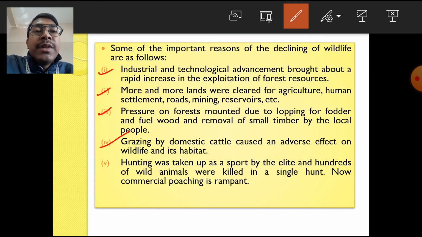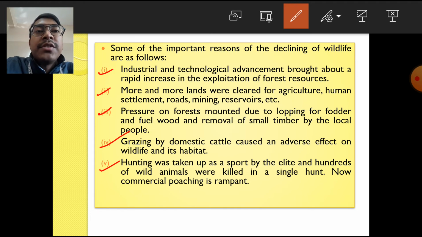The wild animals are being killed by the poachers for their skin, for their tusks, etc. This is the reason that in many of the forested areas of our country, the number of many endangered species is decreasing. For example, in the Kaziranga National Park, poaching of the one-horned rhinoceros has reduced the number of rhinoceros.